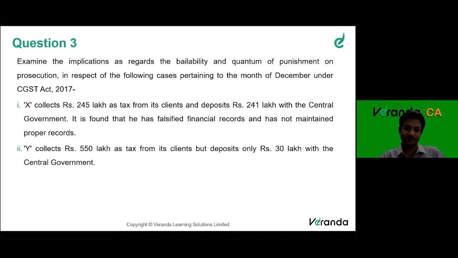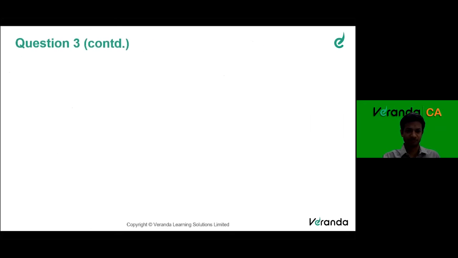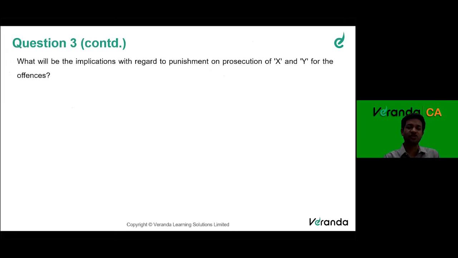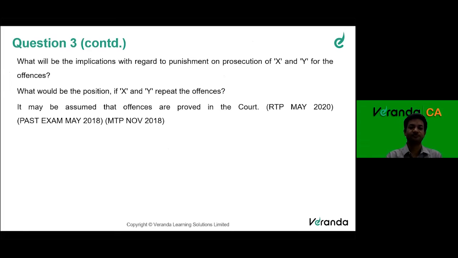Next, Mr. Y collects 5 crore 50 lakhs, so 550 lakhs as tax from its clients, but deposits only 30 lakhs with the central government. So now, two questions. One, 4 lakh short paid and he has falsified records. Next, he has not paid 5 crore 20 lakhs. He has paid only 30 lakhs to the government out of the 5.5 crores collection. So what will be the implications with regard to the punishment and prosecution of X and Y for the offenses? What would be the position if X and Y repeat the offenses? It is assumed that the offenses are proved in the court of law.